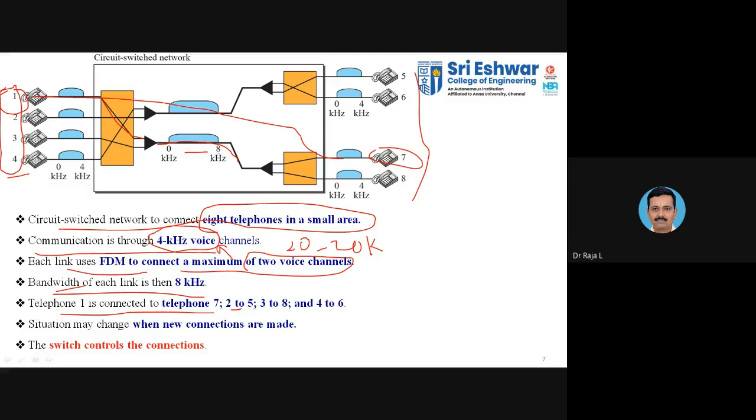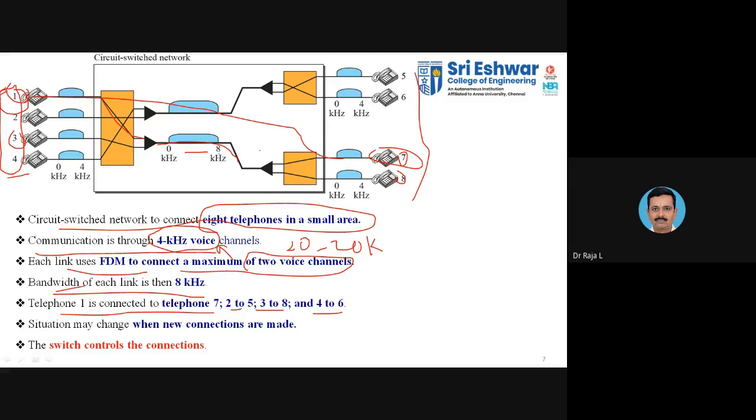Similarly, 2 to 5, 3 to 8, and 4 to 6. Okay, so this is how you have connected with your switches. You can see the 3 and 1 will be connected with this 7 and 8. Similarly, the 3 and 4, you can see the upper path, will be connected with this 5 and 6. So this is how you are able to change to any type of switching.